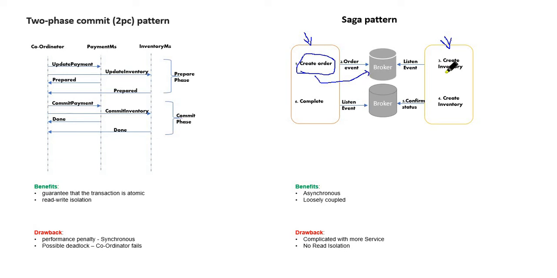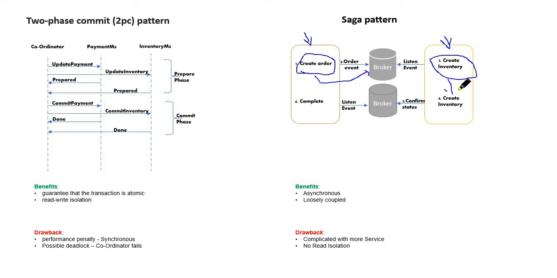The inventory microservice, which is subscribed to that event, keeps listening to it. Once the event is triggered, it knows the order was successfully created for that event, so it goes and creates an inventory.